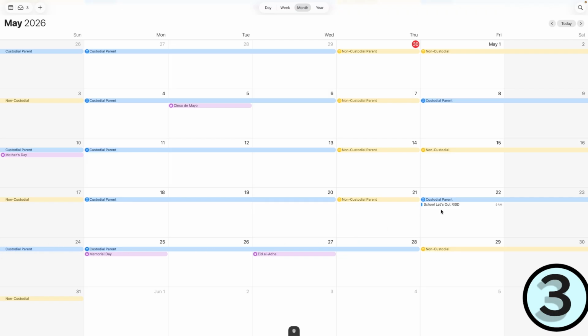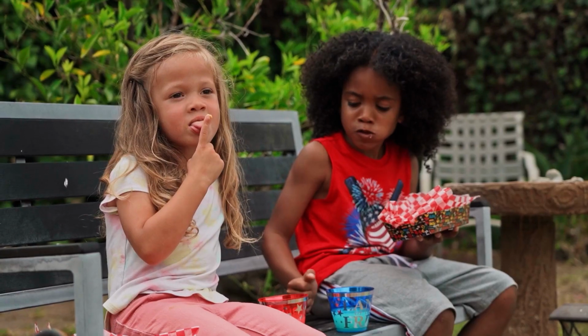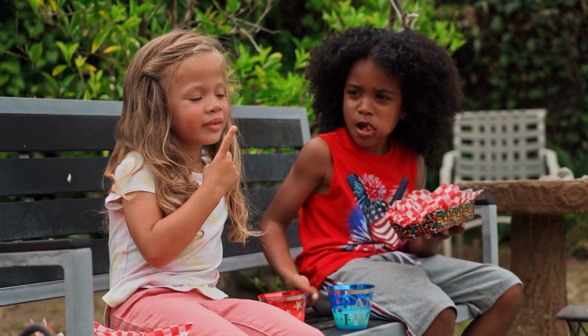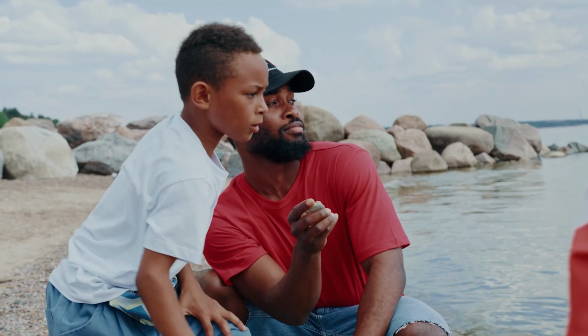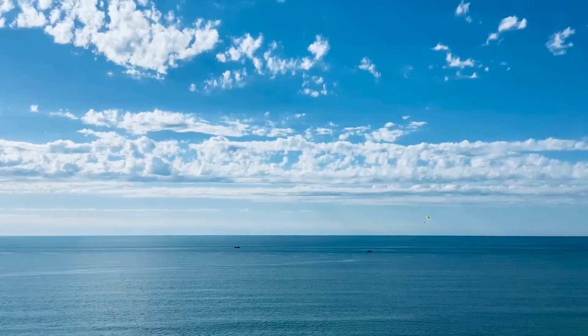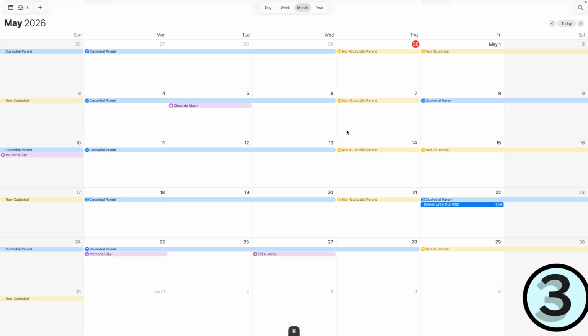And of course we have this one, which is the end of school. That will begin the summer period of possessions, which theoretically is a holiday. So I don't know if anybody designated specific periods of possession, custom. I don't know all those answers. So I will just operate on the fact that we are going to use the default periods of summer possession. So this is what the calendar would look like for May. June would be standard, and then July would give the entire month to the non-custodial parent per a situation where the non-custodial parent did not designate a custom period of possession.